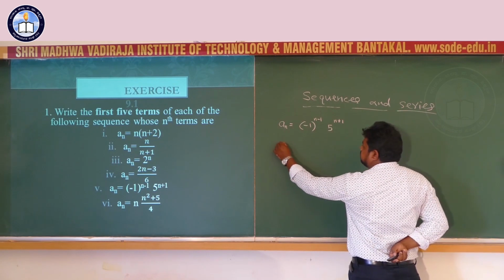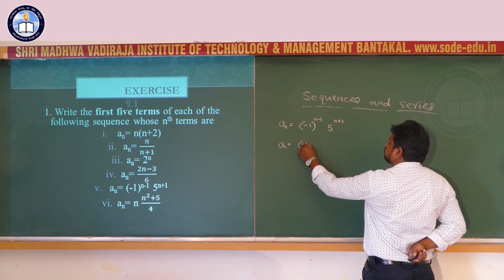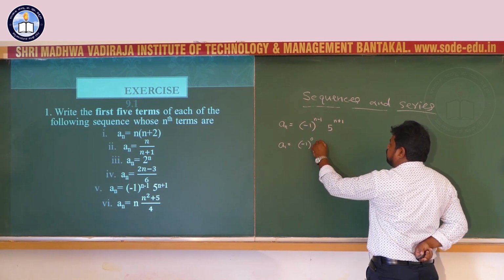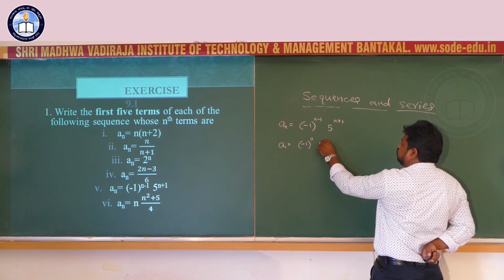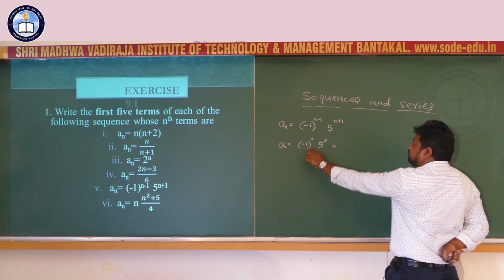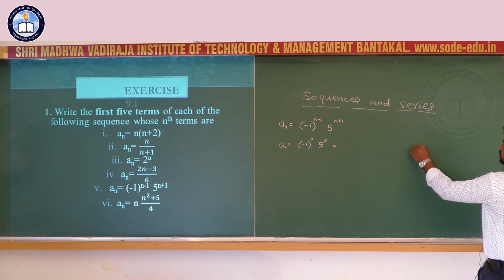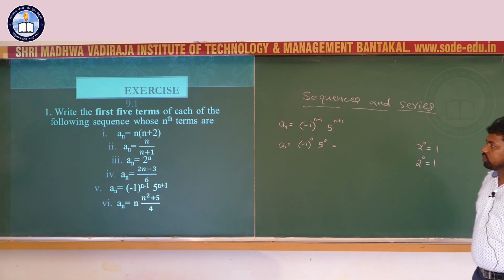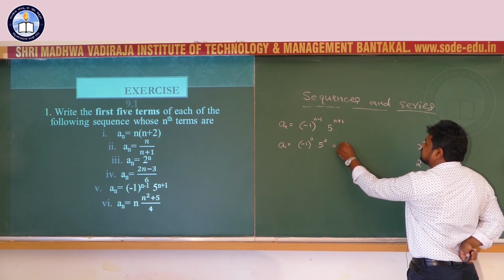First term, take n equal to 1, minus 1 power 1 minus 1, that is 0, 5 power 1 plus 1, that is 2. That is equal to minus 1 power 0, which is equal to 1, 5 square, that is 25.